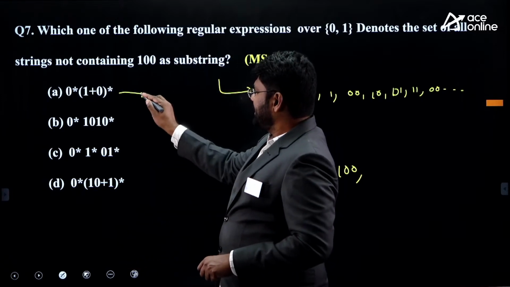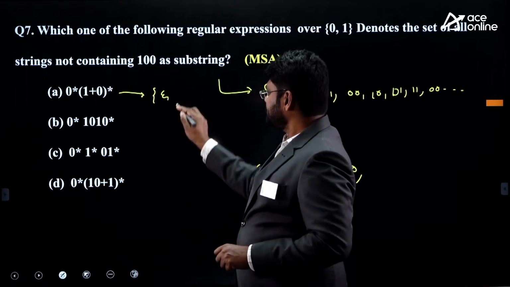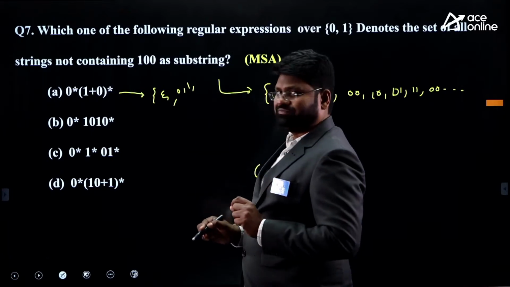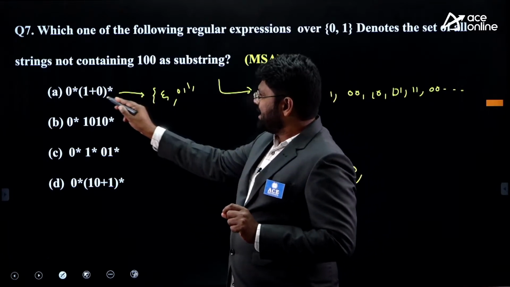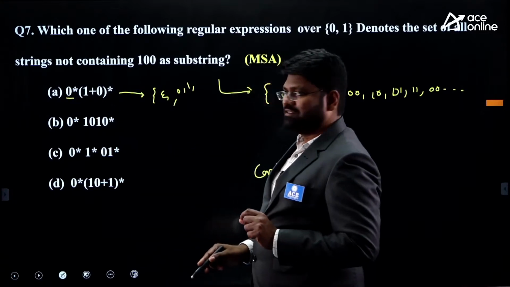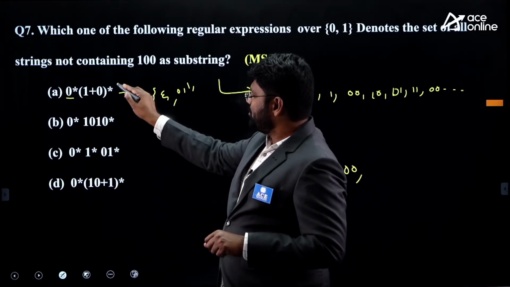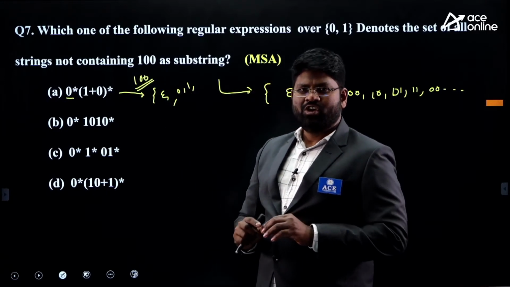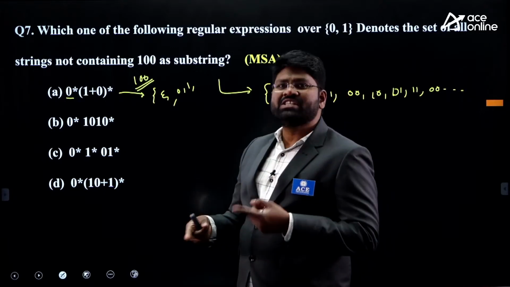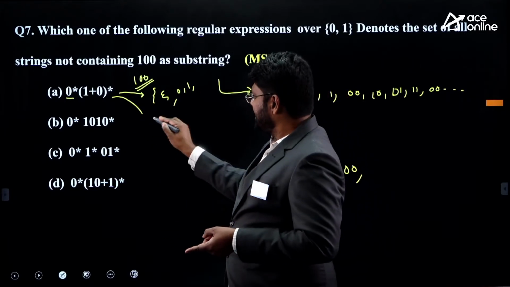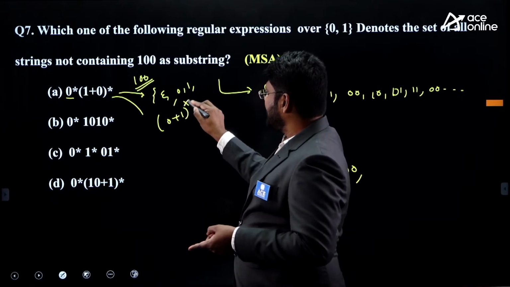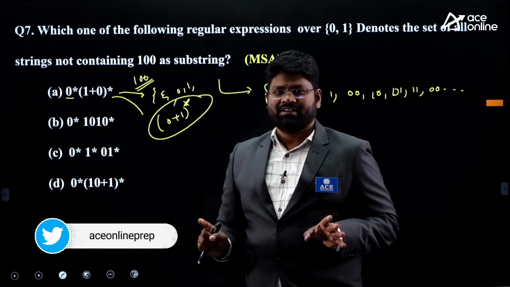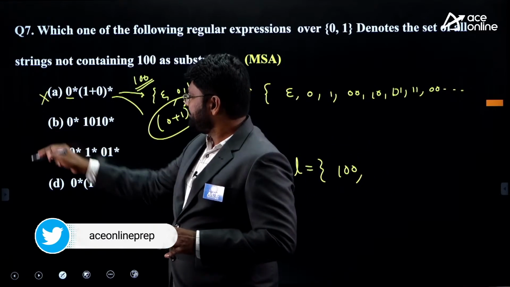I just take this one. It will give you epsilon. Yeah, I can also have a 0. I can also have a 1. I also can have here, if I take this as epsilon, it is 1 plus 0 whole star. Here I also can have 1, 0, 0. This is going to produce every string on the 1s and 0s. So this is nothing but 0 plus 1 whole star. Here all the members I can have, not only this, everything I can have. That's the reason you are eliminating this.